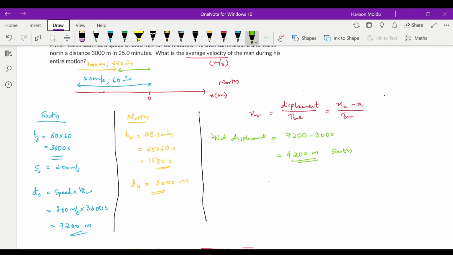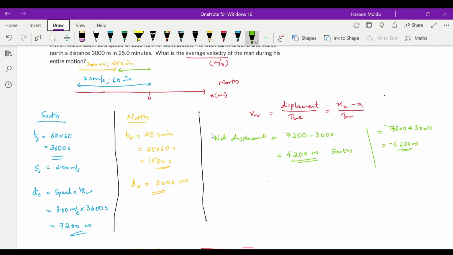We have done it in a different way, but if you are doing it like this, initially he walked south, so it should be negative 7200 meters, and then he walked 3000, so it should be plus 3000. So basically it will be negative 4200 meters. That is what we have shown here with the south direction.